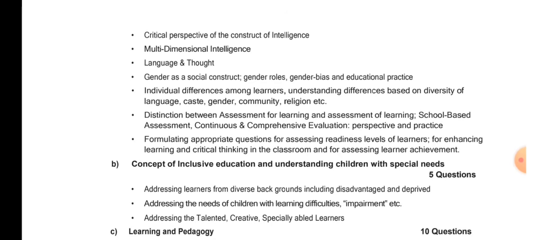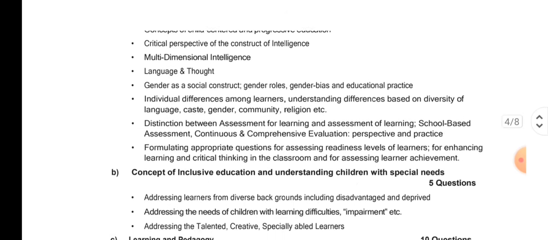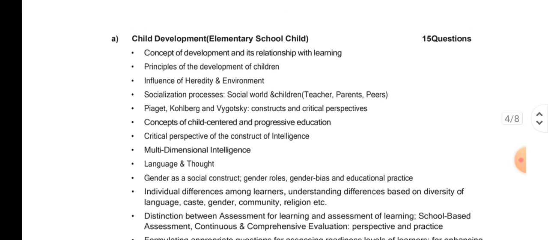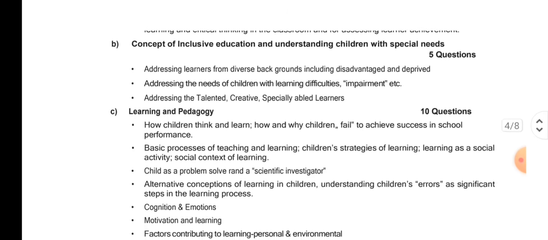So different. You have done your D.El.Ed and you have done your B.Ed, so you are very well versed with this, I believe. So here we have already seen, see, number one, child development and pedagogy is A. So this A will come, whatever I have discussed till now, it will come for 15 marks, 15 questions, 1 mark each. So now let's see B, what we have in B.